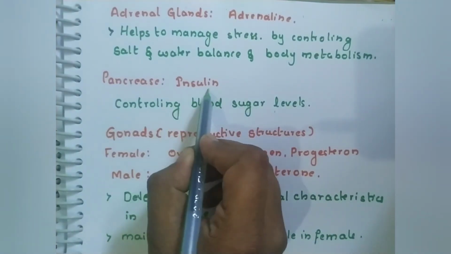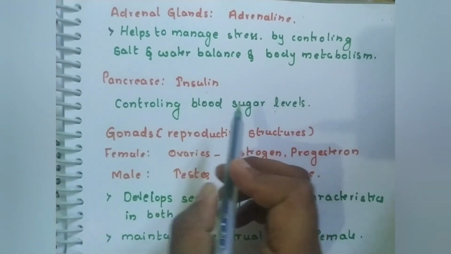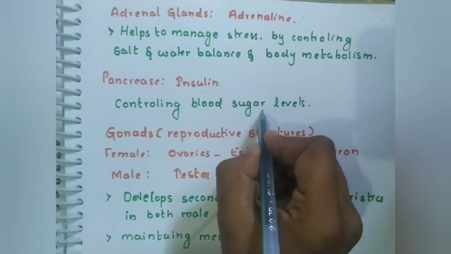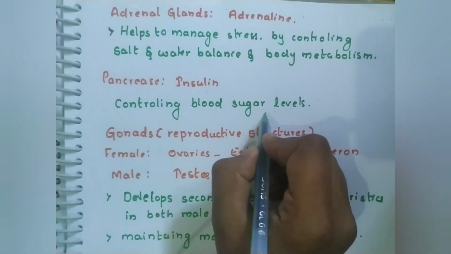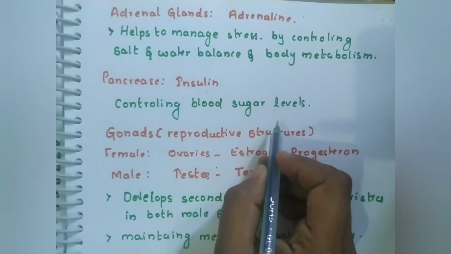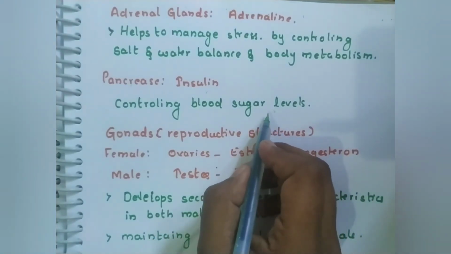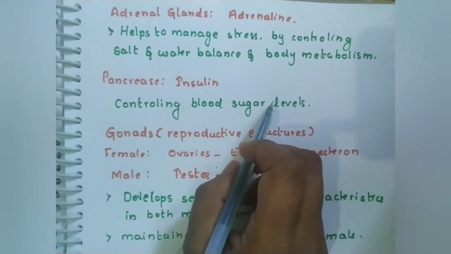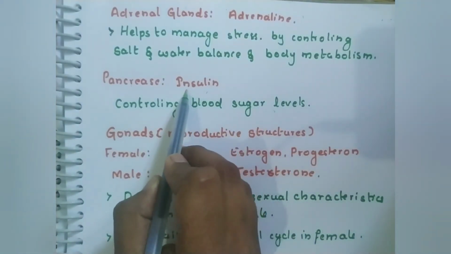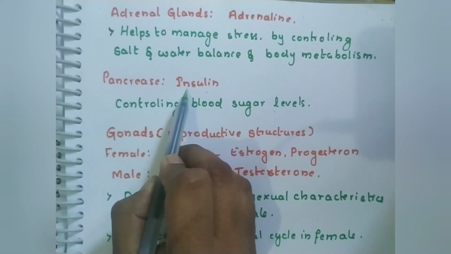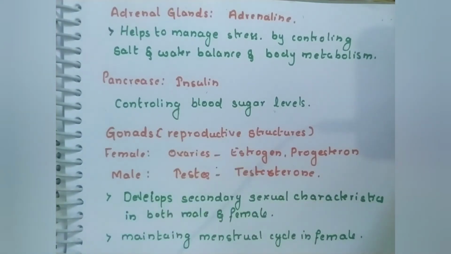So when insulin is not released, what happens? The blood sugar will be very high. In case of such high blood sugar levels, we call that condition diabetes. In that case, insulin has to be supplied artificially into the body through injections. That's why medication is suggested for diabetes patients.